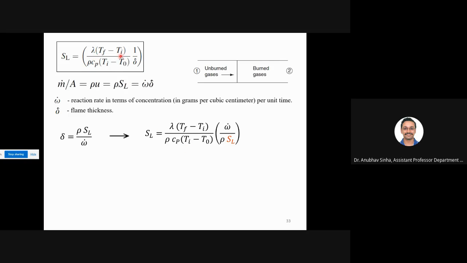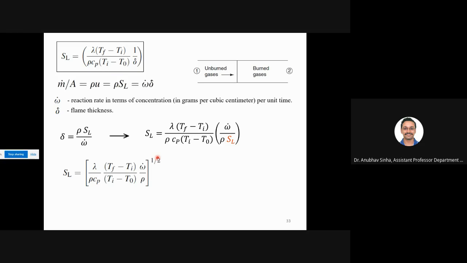Fine. So this lambda into delta T is same here. Rho Cp into delta T is same. Instead of this 1 by delta, I have written this. We have done reverse of this, so omega will go up and rho SL will come down. Now we have two SL here, right? One SL is in LHS, one is in RHS. So what we can do, take this there and make a square root. So this will become SL square, so I'll take a square root of it, that will be SL. This is the same quantity, SL taken over there and made a square root.